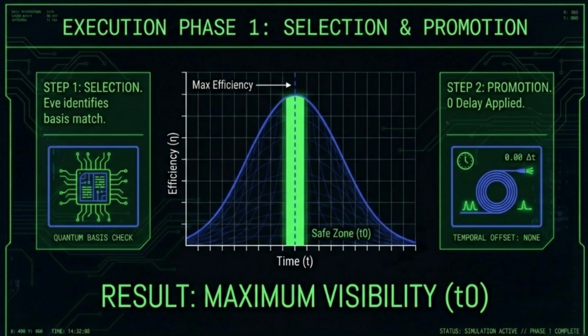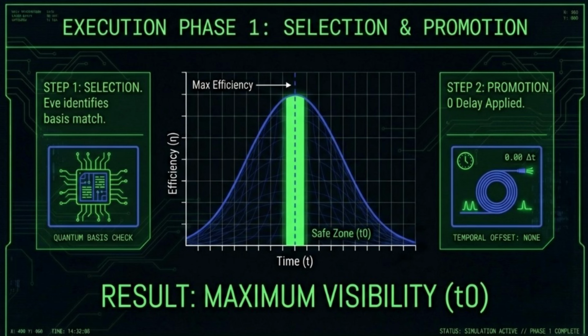Execution Phase 1. Selection and Promotion. We are now entering Execution Phase 1, Selection and Promotion. This is the first half of Eve's statistical filtering process. In Step 1, Eve performs a quantum basis check. She isn't trying to change the photon, she is simply identifying the pulses that match her guessed basis. Once a match is identified, she moves to Step 2, Promotion. For these preferred pulses, Eve applies zero delay. By allowing them to travel unimpeded, she ensures they hit Chris's detector at the precise center of the gating window, the safe zone at T0.